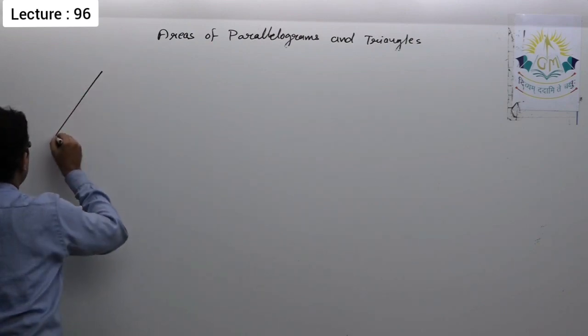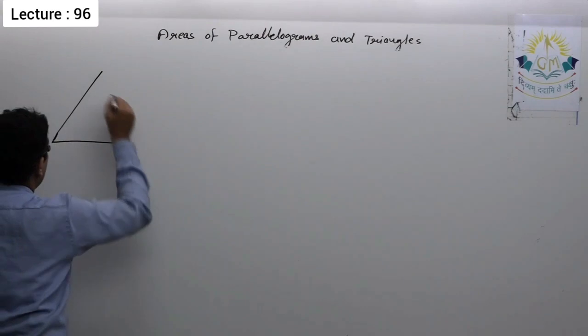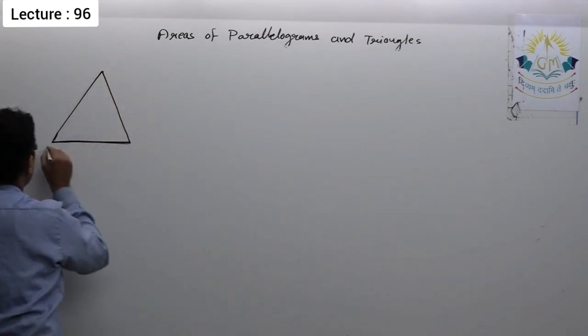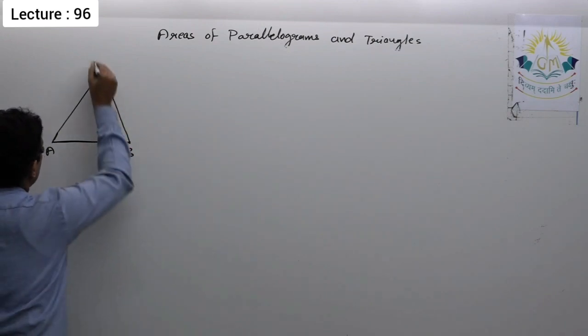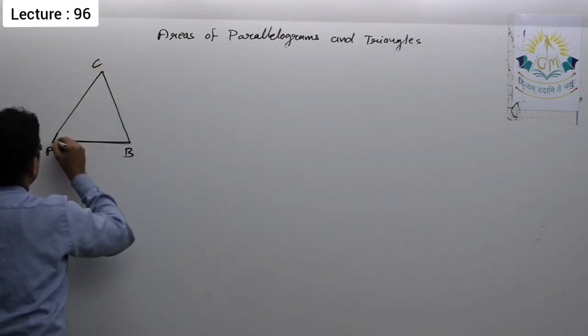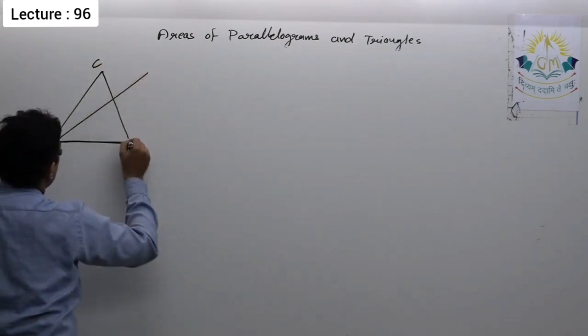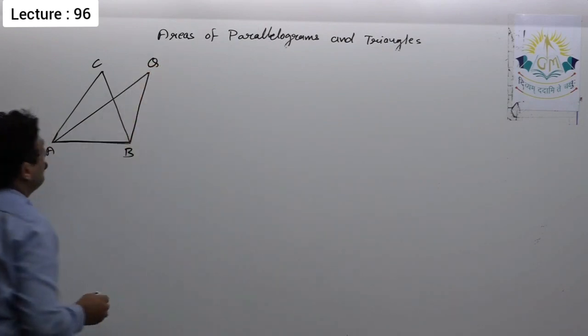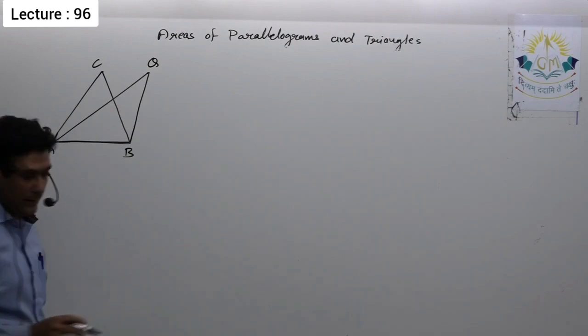Let us have triangle ABC, and there is one more triangle, let the triangle be ABQ.